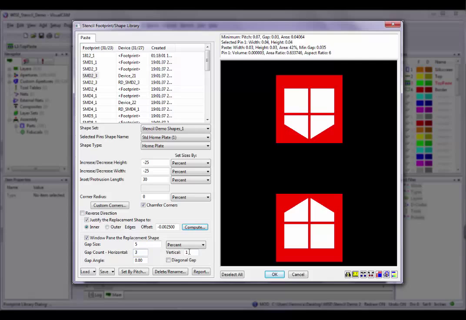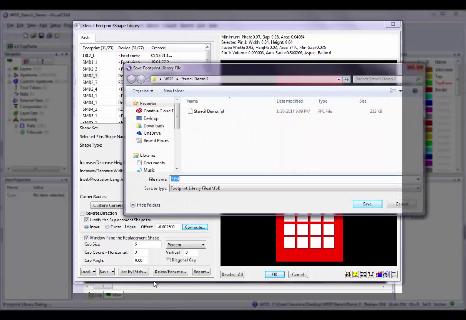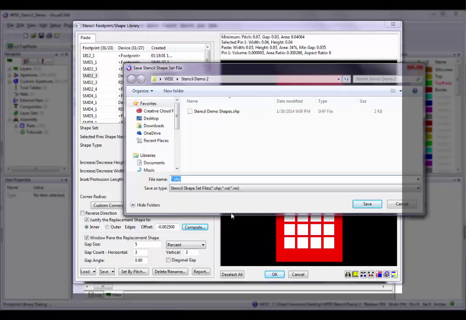Moving on to the controls at the bottom of the Paste tab, the Load button permits the loading of a previously saved VisualCAM footprint library or stencil shape set. When you have finished defining all the shapes, you should save your footprint library. When saving the library, it will include the current shape set assigned. You also have the option to save the shape set separately to use with other footprint libraries. When you save your .vcam file, the shape set and the footprint library are saved in the file as well.